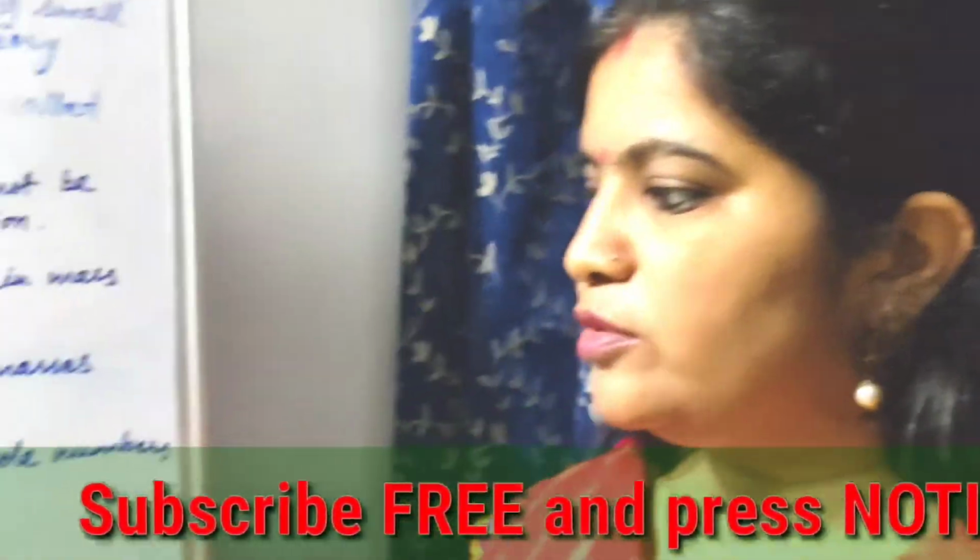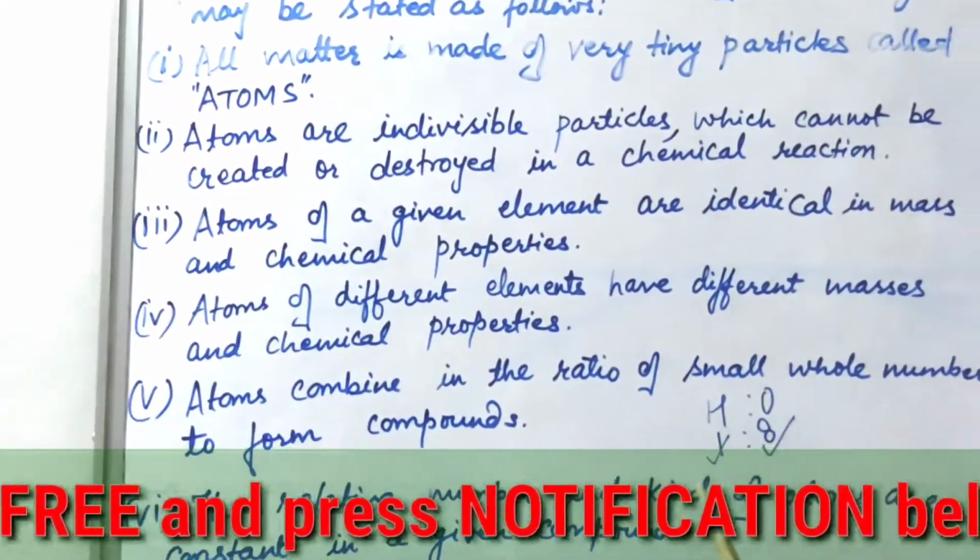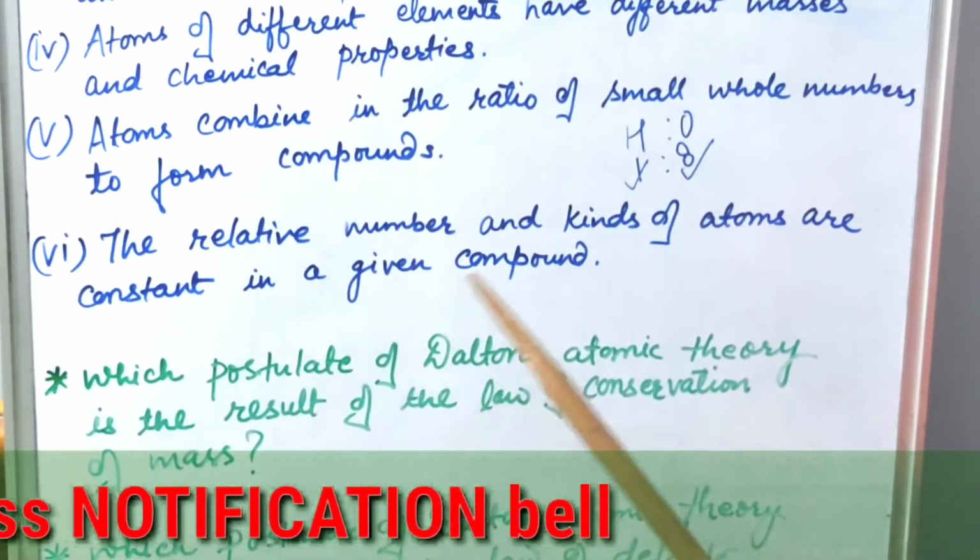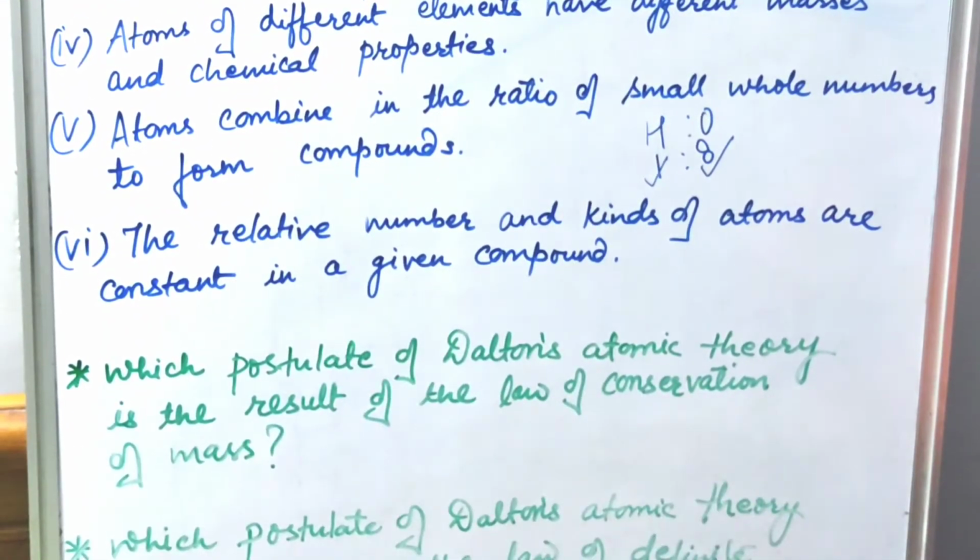Now coming to the sixth postulate: the relative number and kinds of atoms are constant in a given compound. The sixth point illustrates that whether you take a compound from any source, the elements combined in a proportion are always fixed. Suppose you take carbon dioxide from air or from combustion machines or some other place, the elements will be the same, carbon and oxygen, and no other element will be attached to it.